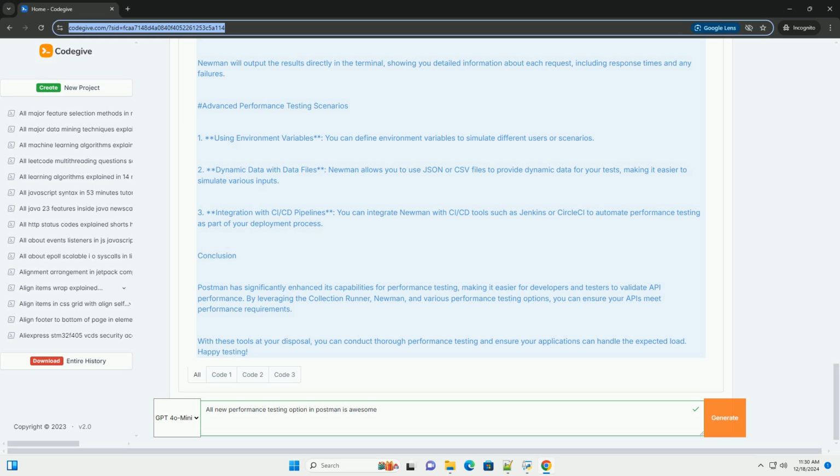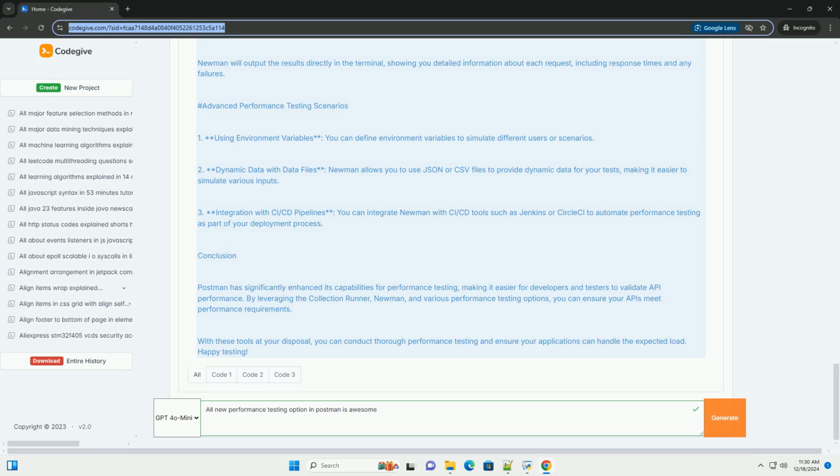Step 1. Install Postman. Make sure you have the latest version of Postman installed. You can download it from the Postman website, https://www.postman.com/downloads. Step 2. Create a collection. 1. Open Postman and create a new collection. 2. Add requests to your collection that you want to test for performance.